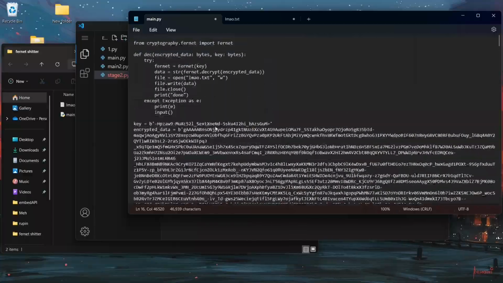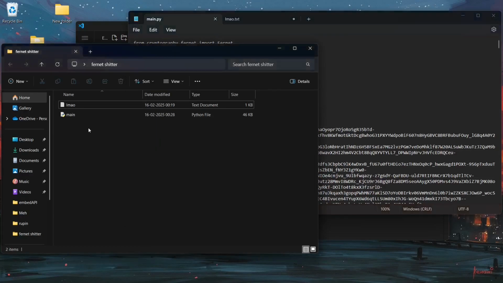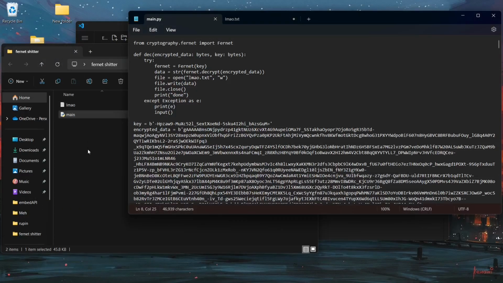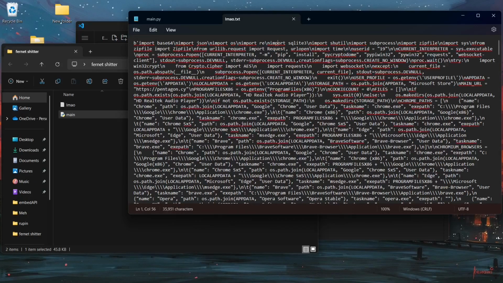All of this is inside, and yep, there we go. I'm gonna save this and I'm gonna execute just to be sure. I'm gonna check that this is writing to a file. Yep. Okay, it is done. I'm gonna reopen this file. Okay. Yep. There we go. I think we just hit jackpot, guys.